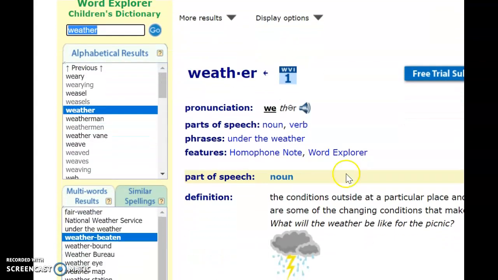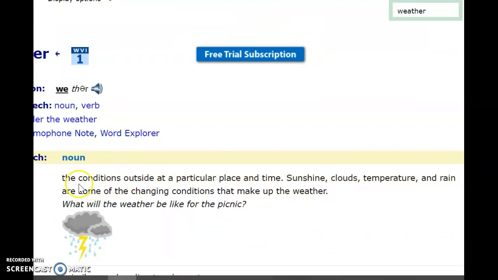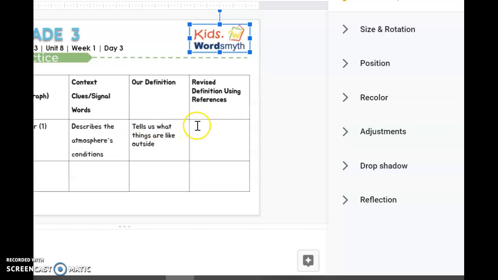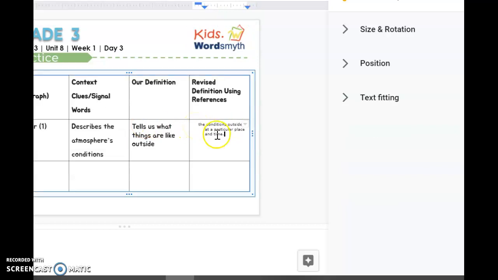and here we go. The definition that it gives me is the conditions outside at a particular place and time. Sunshine, clouds, temperature, and sun and rain are some of the changing conditions. So this definition right here sounds a lot like the definition that the context clue in our text told me.